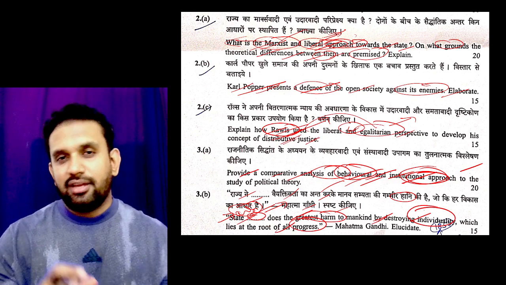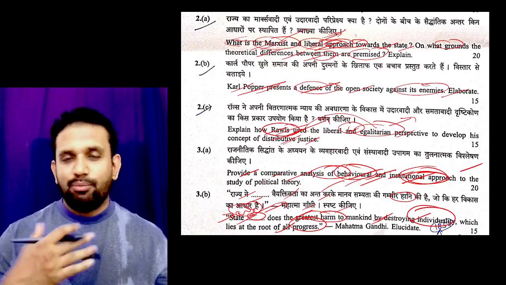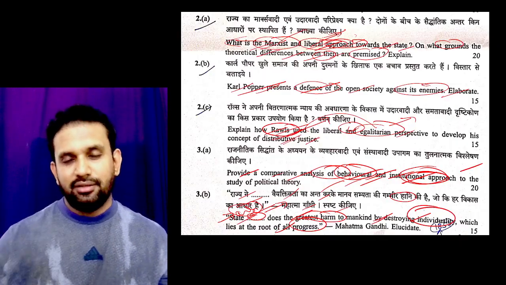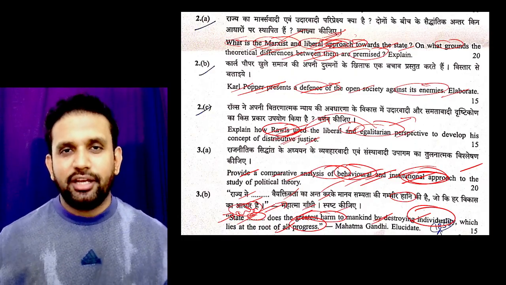So it's a very easy one. It's not tricky also. With the help of the remaining statement, you can easily put that when the state is harming the individuals.